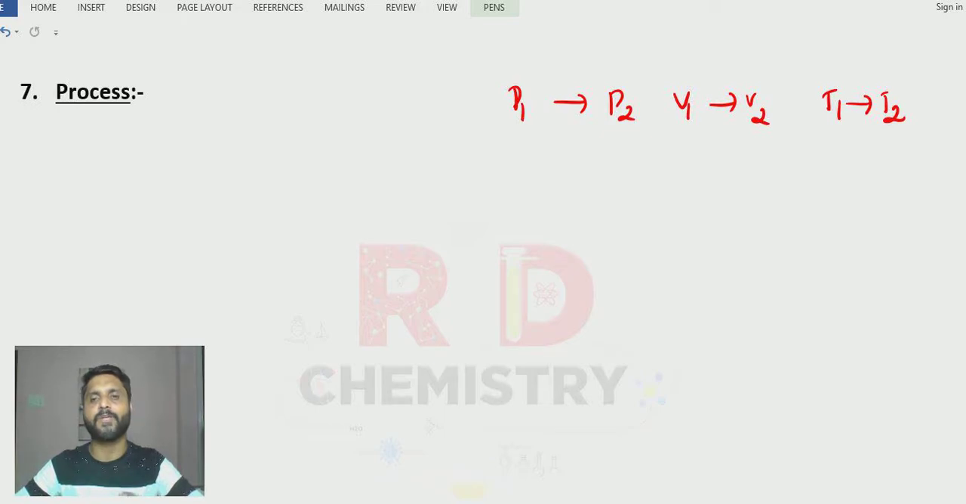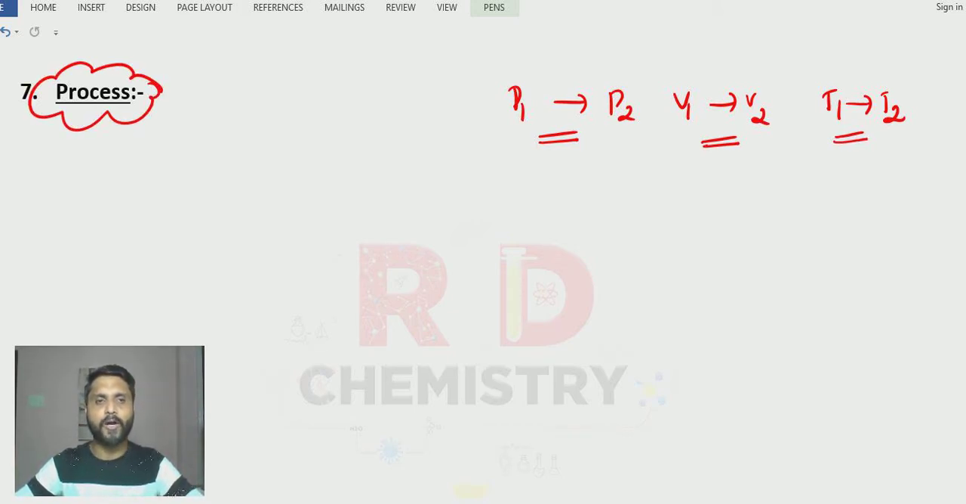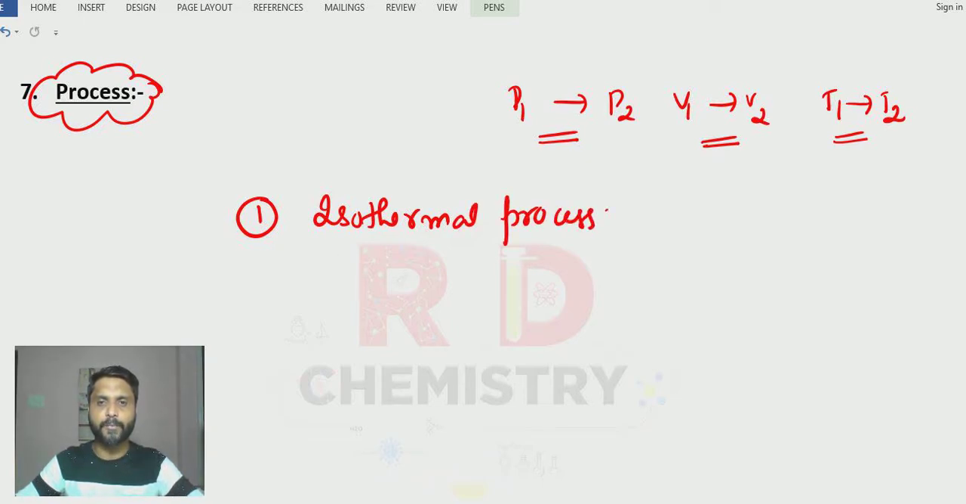When a system changes from one state to another state, for example, P1 to P2, V1 to V2, and T1 to T2, correct? But during some processes, either pressure is constant, volume is constant, or temperature is constant. So based on the process, we have the first process called the isothermal process. Now, what is isothermal process?